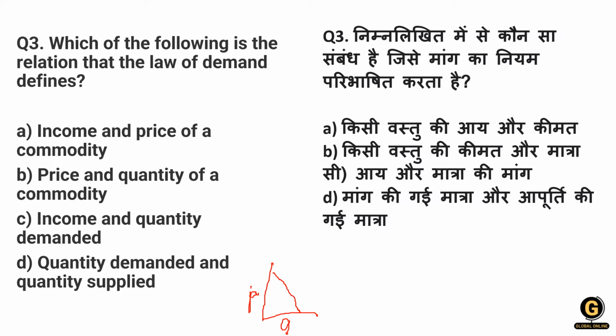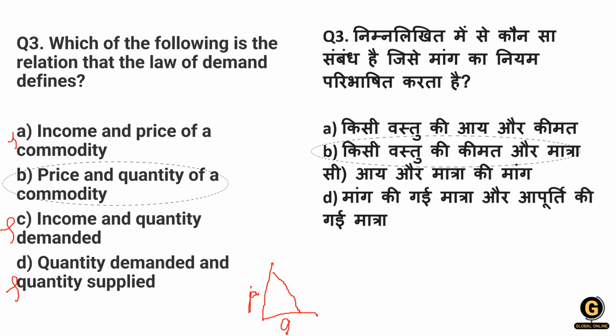Let's see the relation in the law of demand. Income and price of the commodity? Is it price and quantity of the commodity? Income and quantity demanded? Quantity demanded and quantity supplied? Of course not. Quantity demanded and quantity supplied is not related to the law of demand. Income and quantity? No. Income and price of commodity, is there any relation in the law of demand of income? No. So these three options are out and the correct answer will be option B, price and quantity.